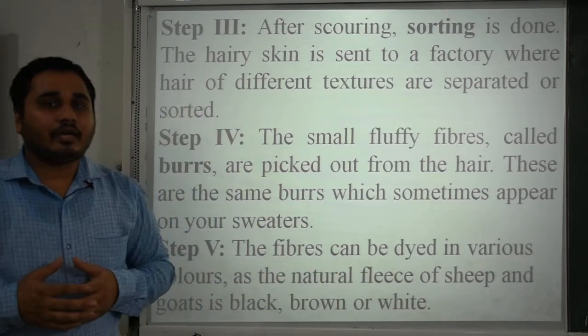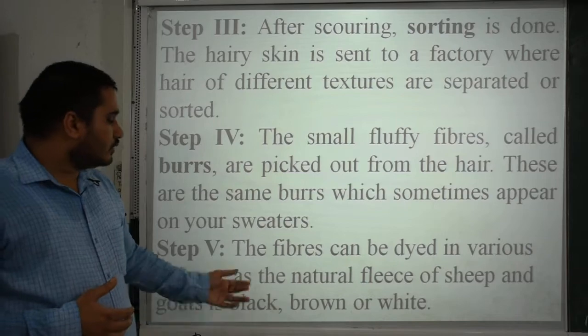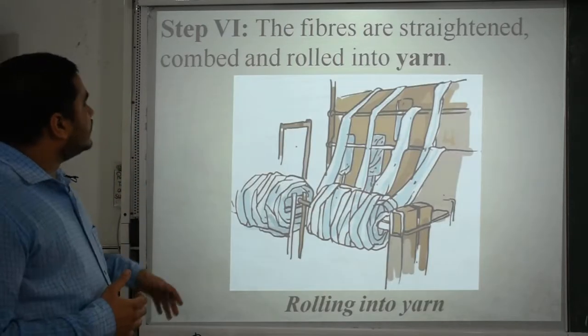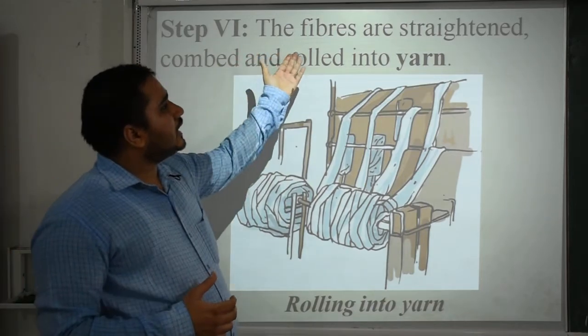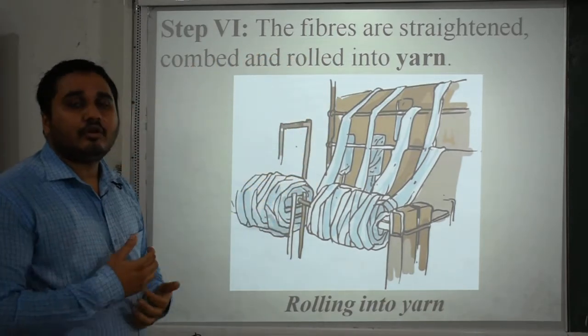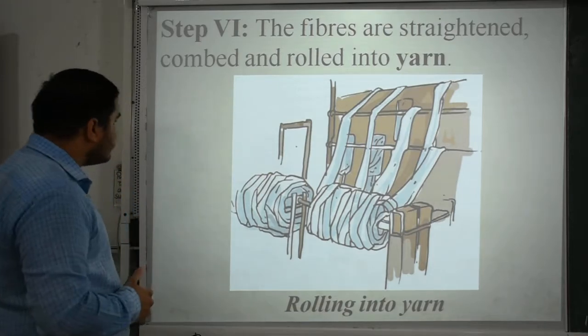If you want different kinds of wool, then you have to dye them. So step number 5 is the dye step. Step number 6: the fibers are straightened, combed and rolled into yarn with the help of machines or manually also.